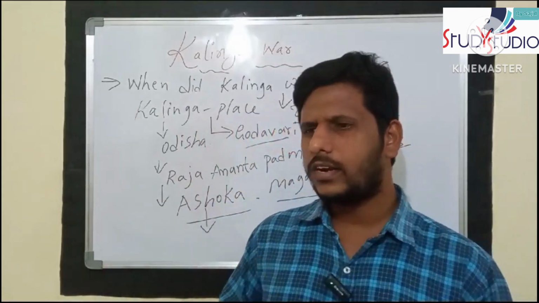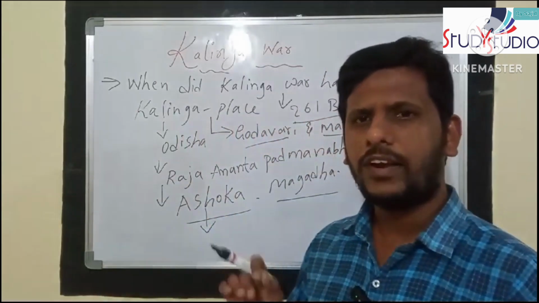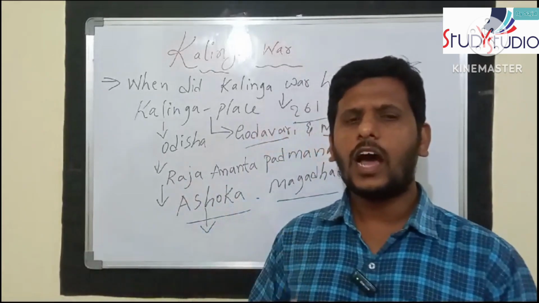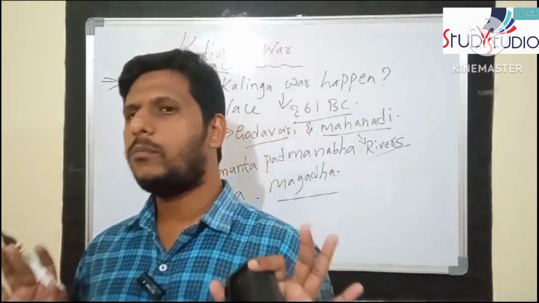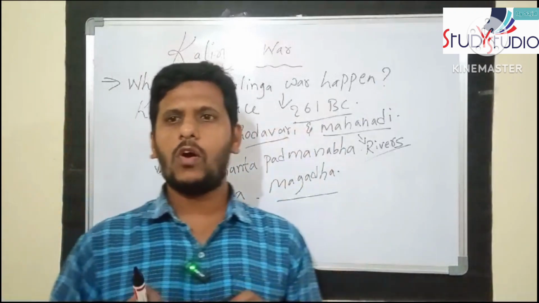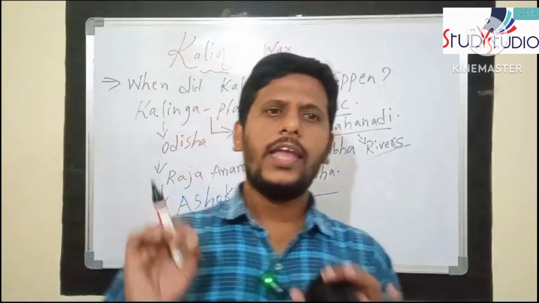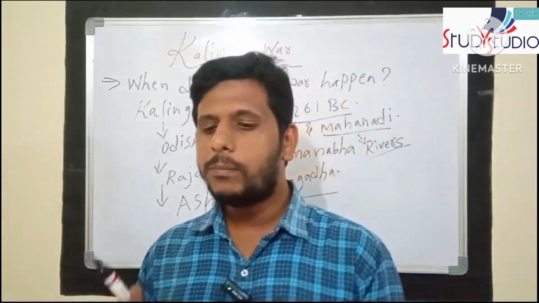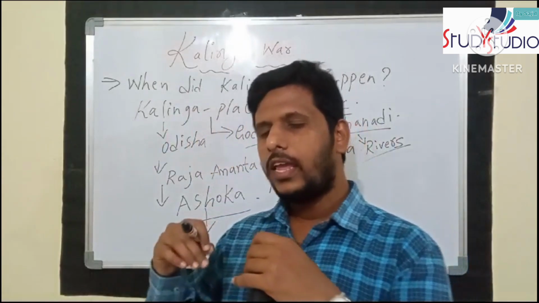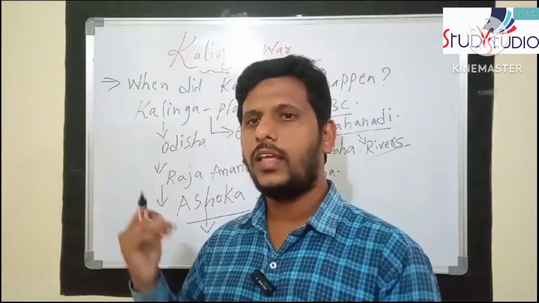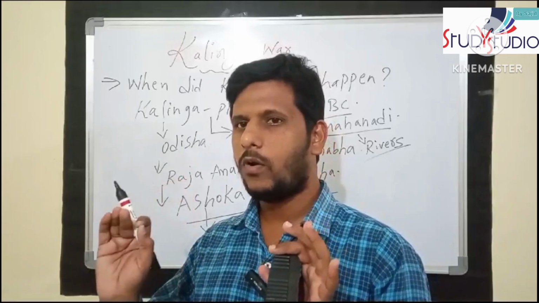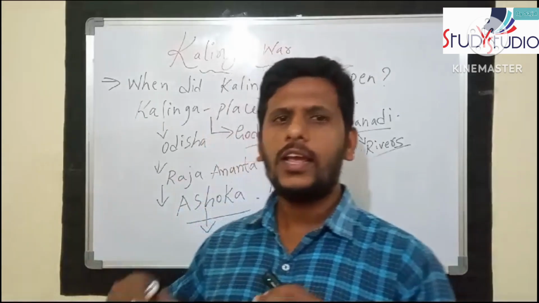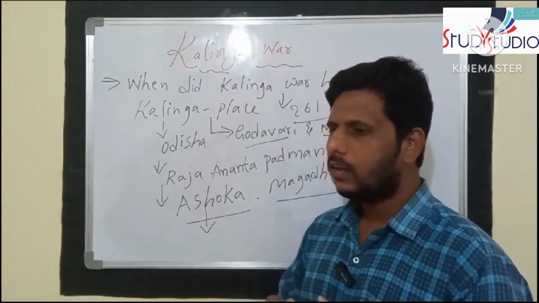We have said that Kalinga is a place and it is a state in the fertile land between the Godavari and Mahanadi. These are the rivers. And why did Ashoka want Kalinga? Very simple point. Ashoka attacked Kalinga in order to further expand the Mauryan Empire. Very simple words. What I am saying is that he wanted to expand. Who wanted to expand? Kalinga? No. As the Mauryan Empire, Ashoka wanted to expand. What did he want to expand? He wanted to expand the Mauryan Empire, right?